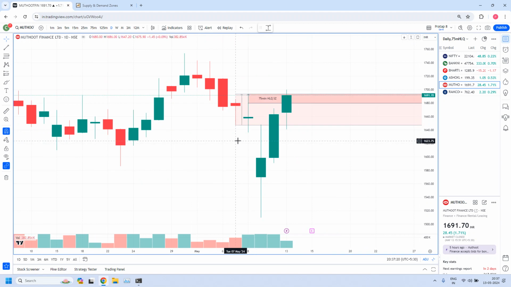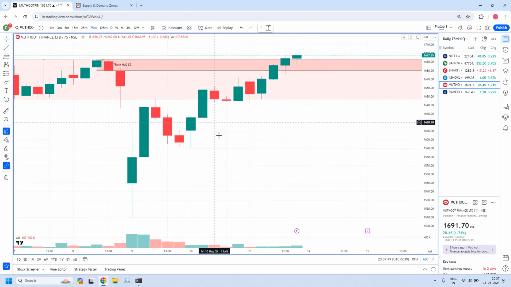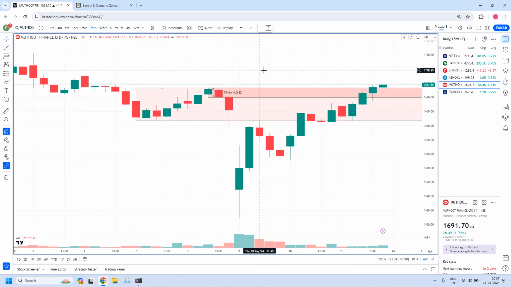The previous HLQ analysis video, that is the 10th May HLQ analysis video, I already explained this. Please refer to it. We have a drop, 2 base candles and a drop. This was the daily high liquidity zone. When I fine-tuned this 75 minutes, I didn't know it is a high liquidity zone because manually we are drawing these zones. So I have drawn this zone. Yesterday only I marked it as a 75 minutes high liquidity zone just for explaining purposes.